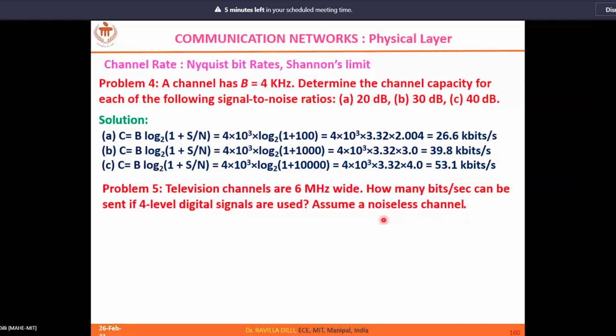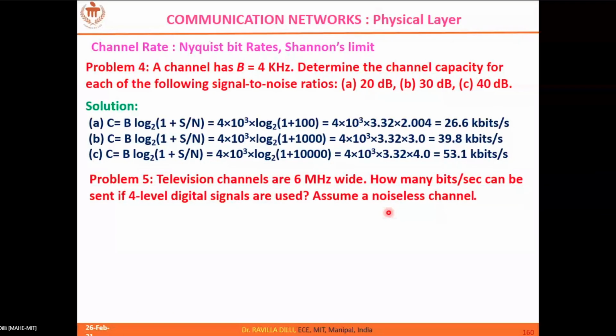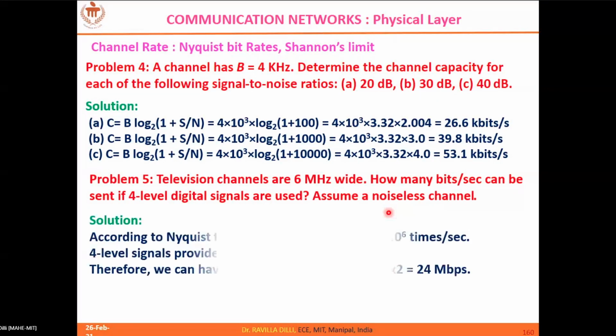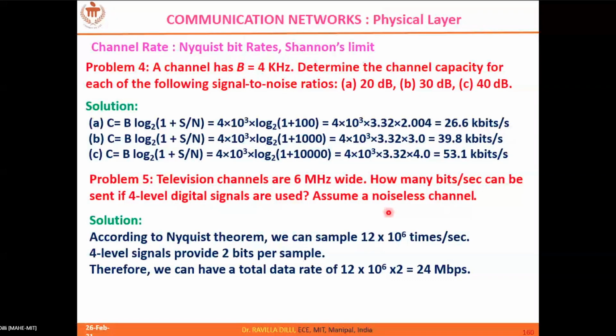So it is 2H log of V base 2. V is 4, so log 4 base 2 is 2. 2H is 12 mega, so 2 into 12 mega is 24 megabits per second. It's a simple substitution in the Nyquist rate.